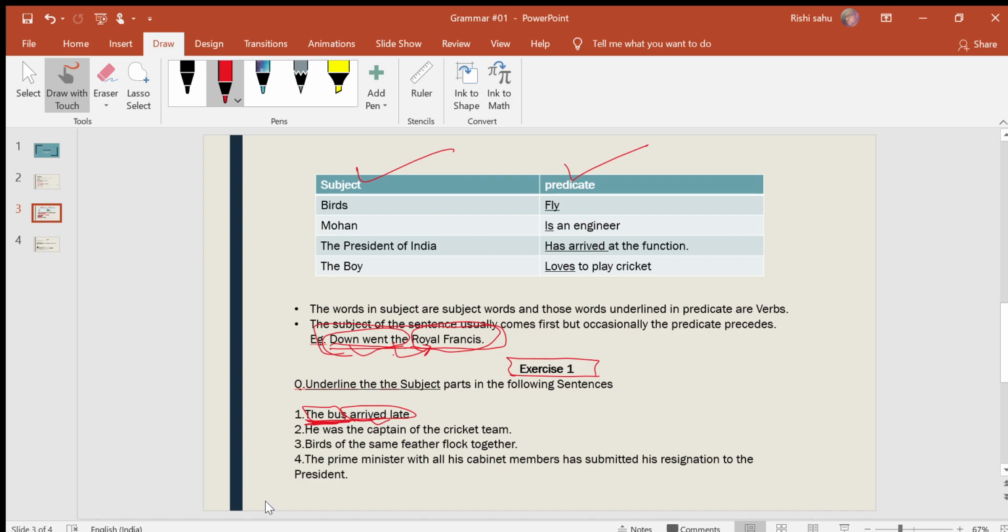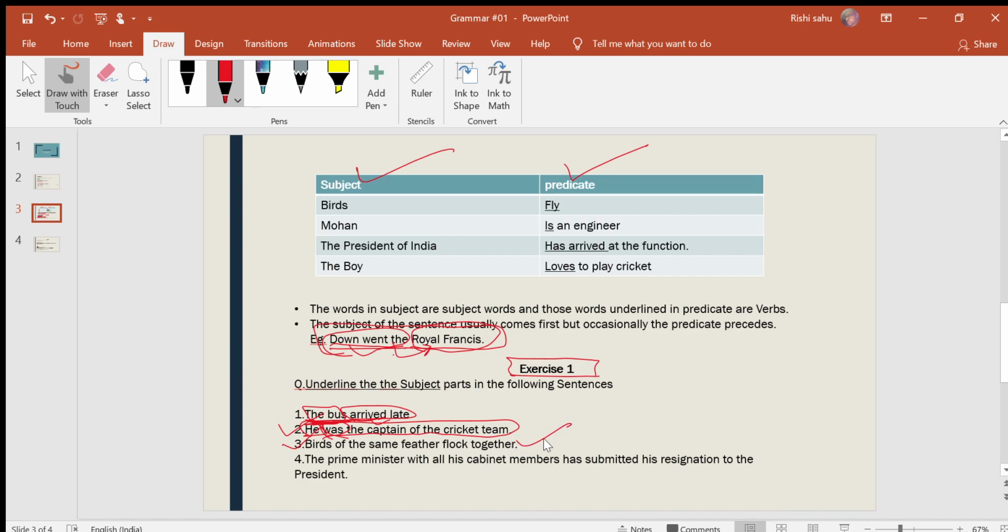Now in the next sentence: he was the captain of the cricket team. We can see that we are talking about he, a person. So he is the subject here, and was the captain of the cricket team is the predicate part, and was is the verb which is a part of the predicate. Now the third sentence: birds of the same feather flock together.